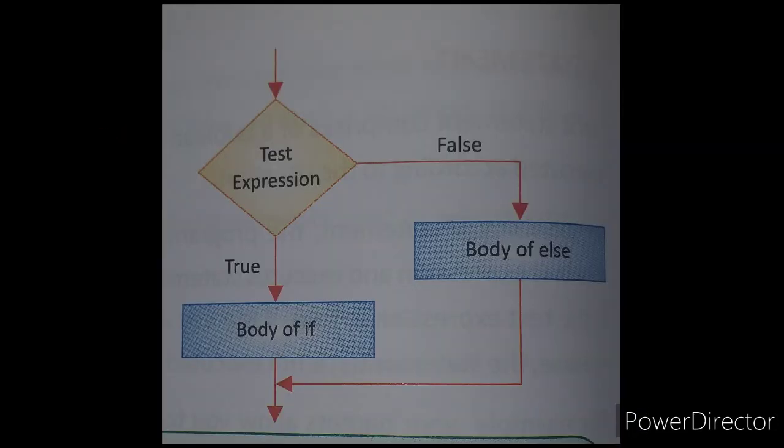In the if else statement, different conditions will be there. In the if block, the condition will be true, and if the given condition is false, the else part will be executed. For example, if it is raining, you will stay inside and play indoor games. If it is not raining, you will go outside and play. What is the condition here? The condition is the weather. If it is raining, you will not go. If it is not raining, you will go and play.